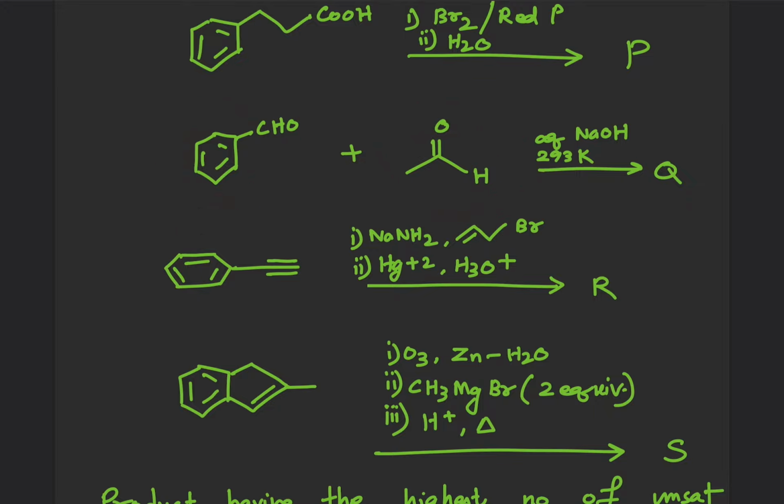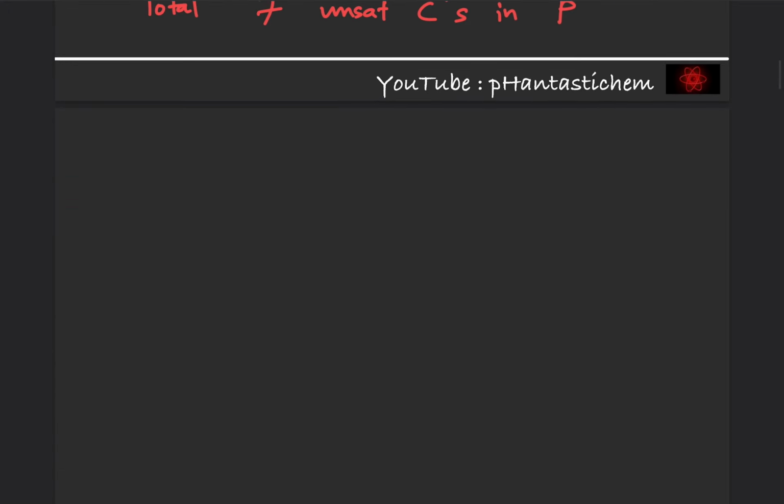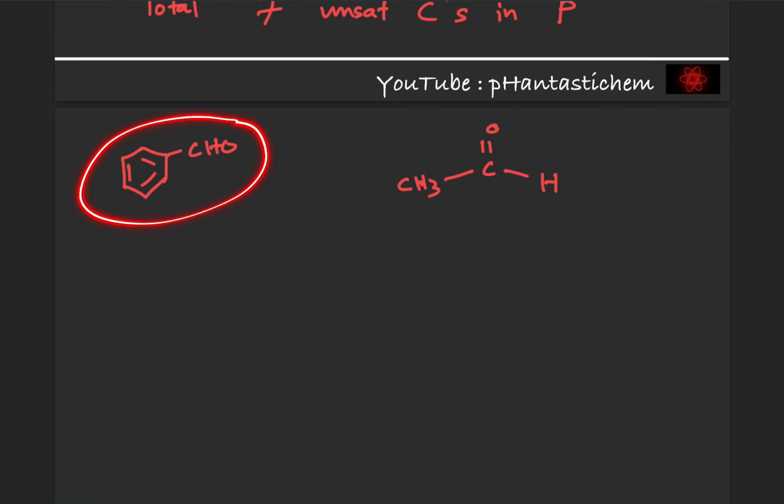Okay, so I will write it down for our understanding that we have started with benzaldehyde and acetaldehyde. Cool. So as you can see, this is benzaldehyde. This does not contain any alpha hydrogen. But this is acetaldehyde, so this has alpha hydrogen, right?